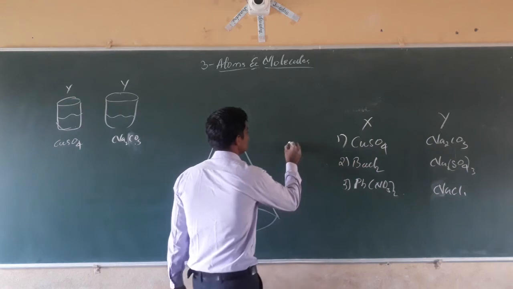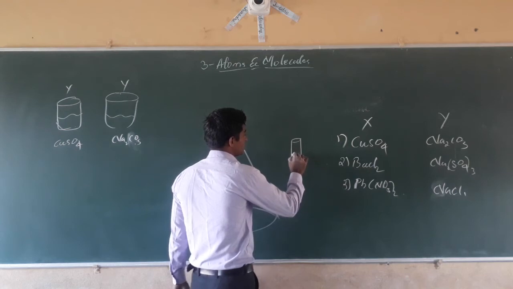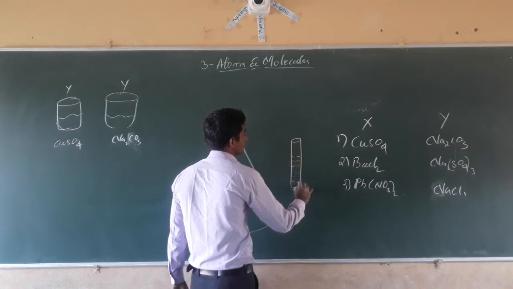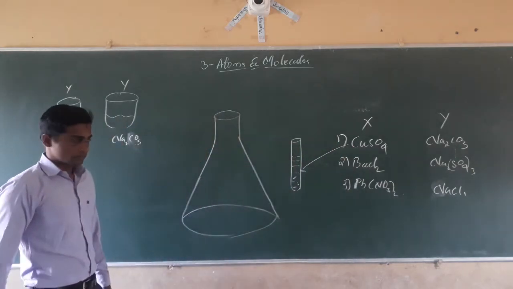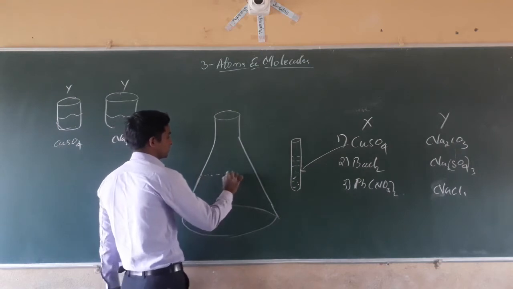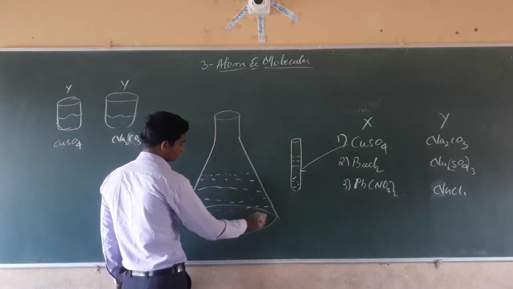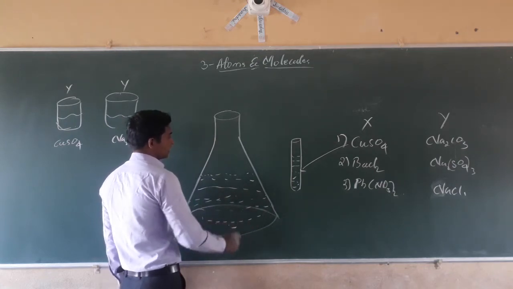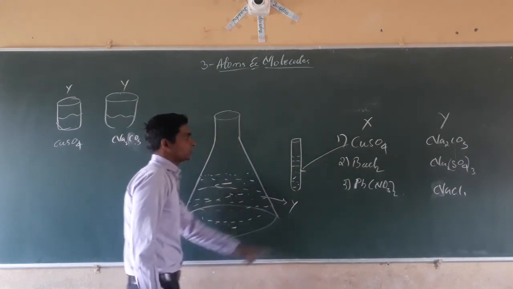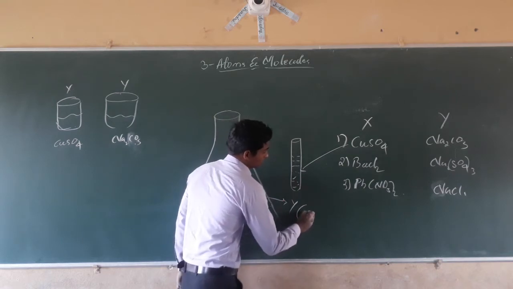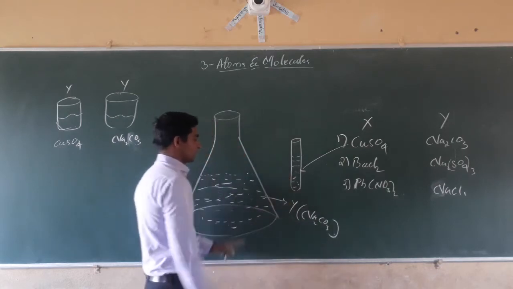In the ignition test tube we have to take X, copper sulfate, any X. In the conical flask we have to take Y, that is sodium carbonate, Na2CO3.